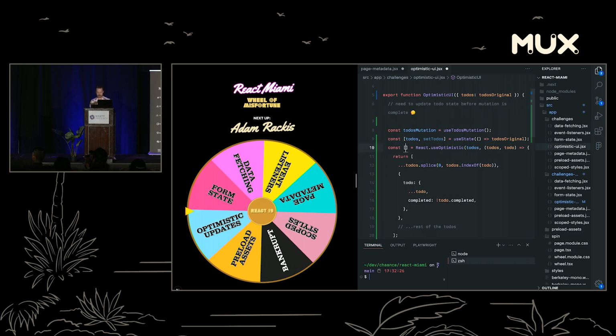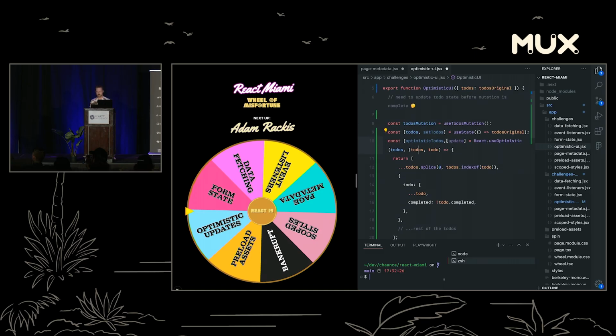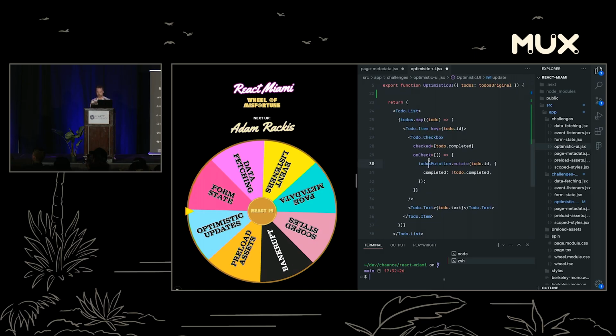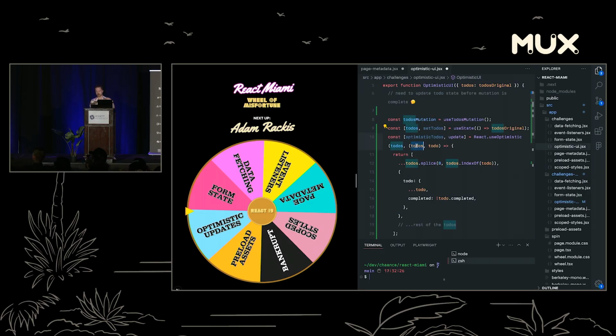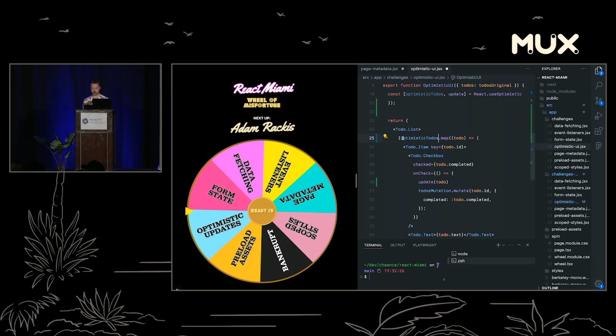So now what we get back from this, if you're familiar with useReducer, we have our optimistic to-dos, and we have update. And the update function, you're going to call that at the same time that you start mutating your to-dos. And so we're just going to call update. We're going to pass it in the to-do. And that's it. And so when this to-dos object finally changes, it's going to recognize that it has a new object, and now we're going to use the real to-dos instead of our optimistic to-dos. And then all we need to do from there is just map through those optimistic ones, and now we're done. Pretty cool. I really love this API.